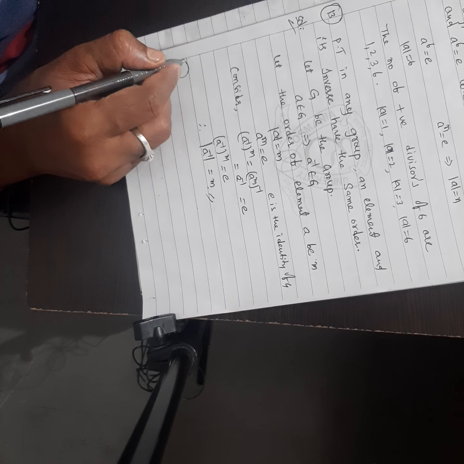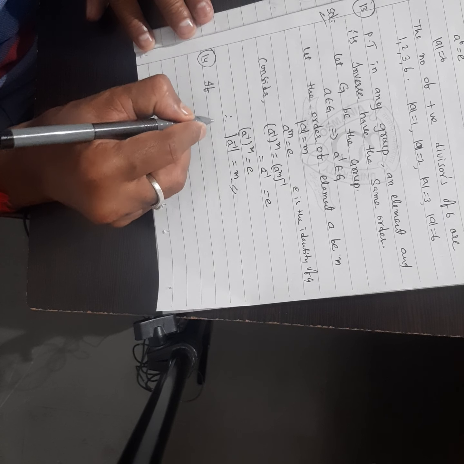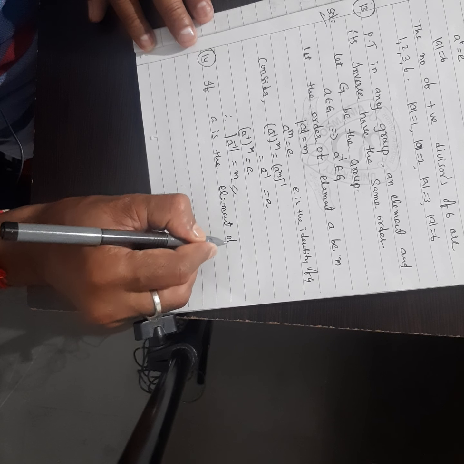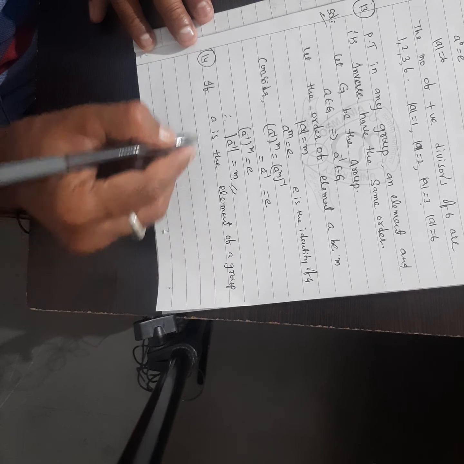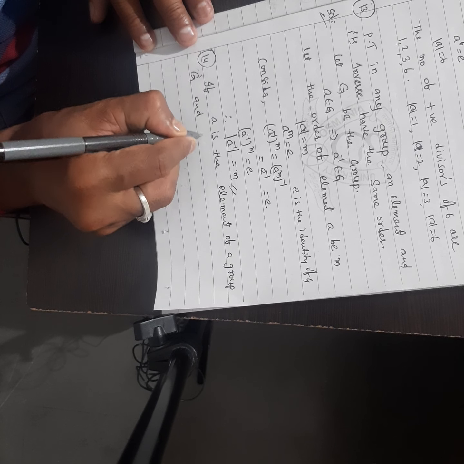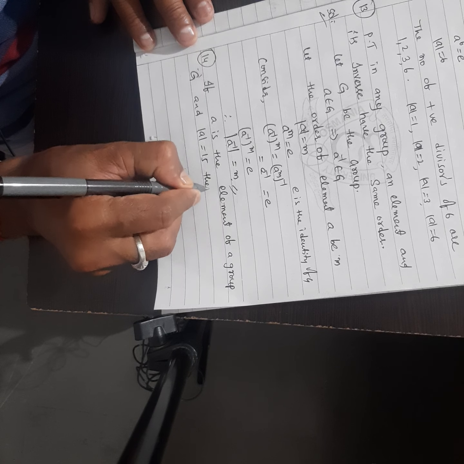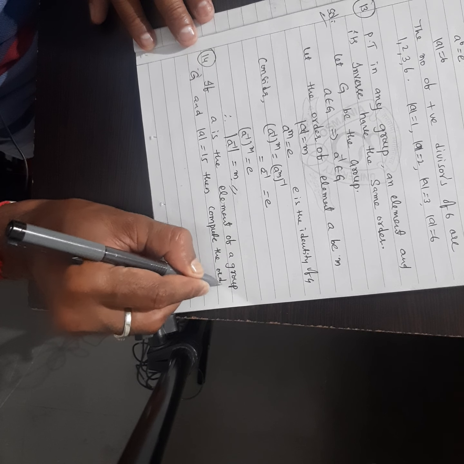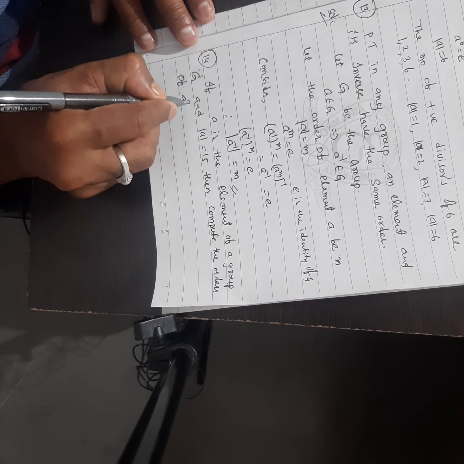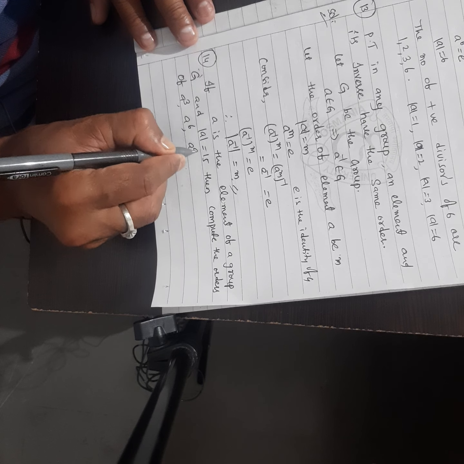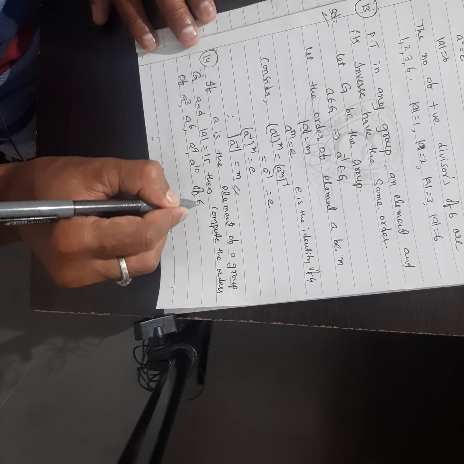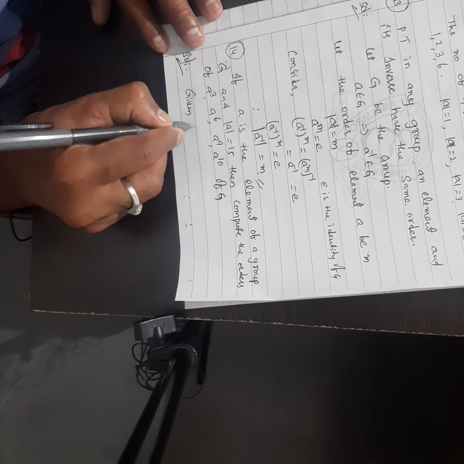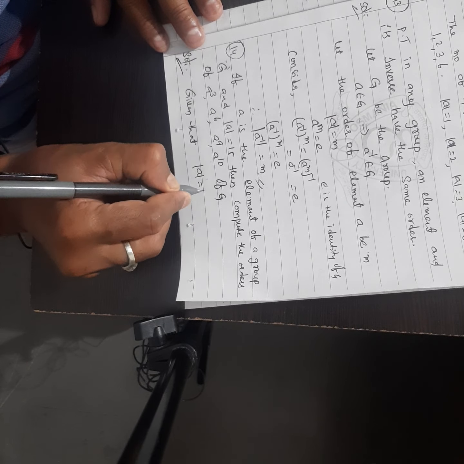14th problem. If A is an element of a group G, and mod A is equal to 15, then compute the orders of a cube, a power of 6, a power of 9 and a power of 10 in G. So our solution: given that mod A is equal to 15, that is n.